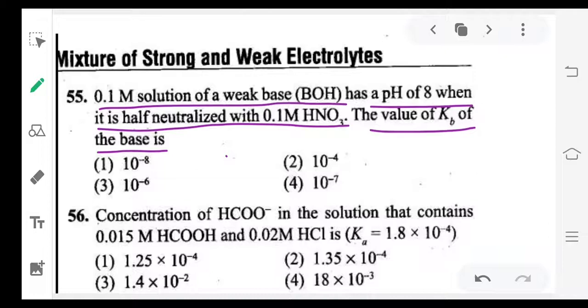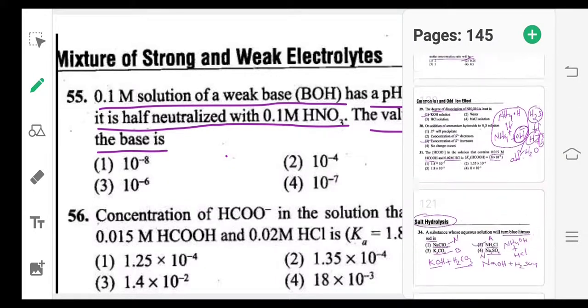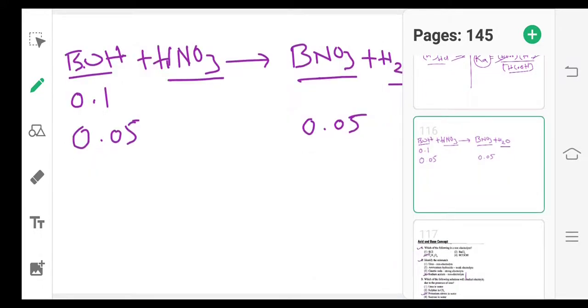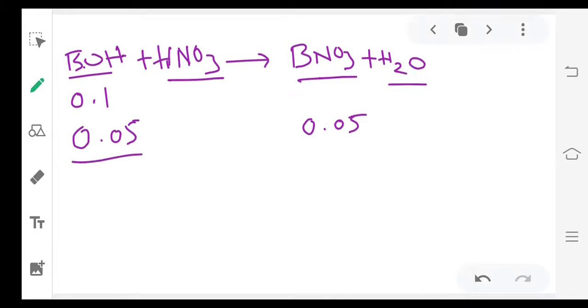Kb of base they are asking. Okay, fine, this is correct. 0.1 they given, half reacted means remaining 0.05, and how much BNO3 formed? 0.05. So now from this it is clear that BOH concentration equals BNO3 concentration.